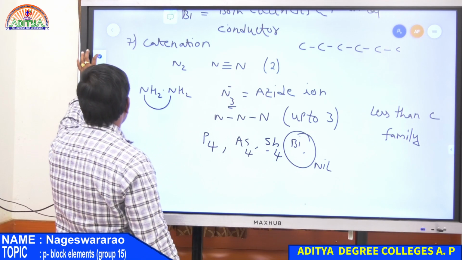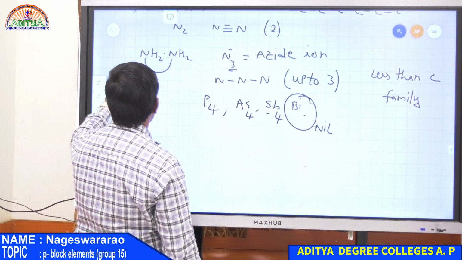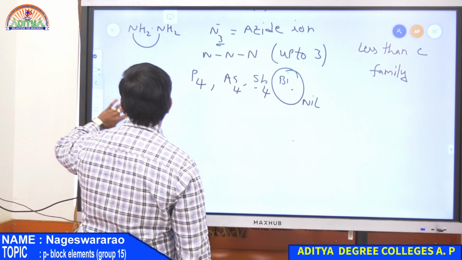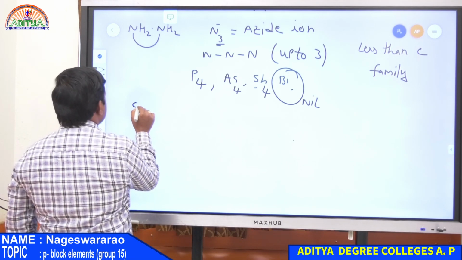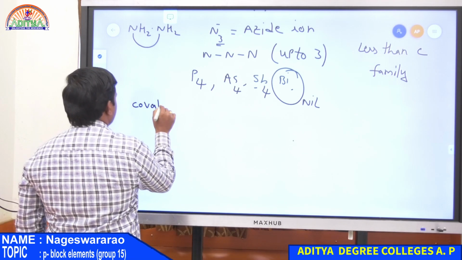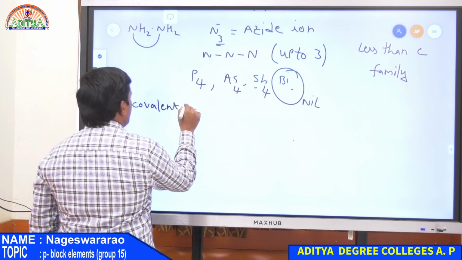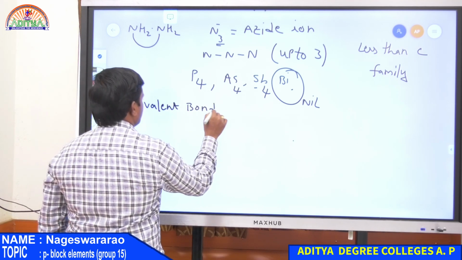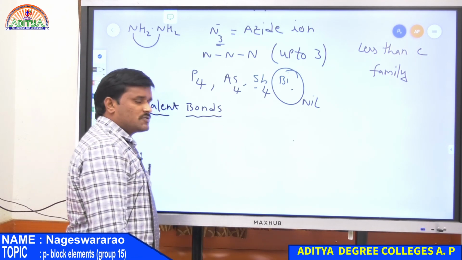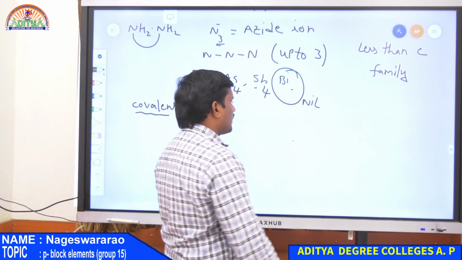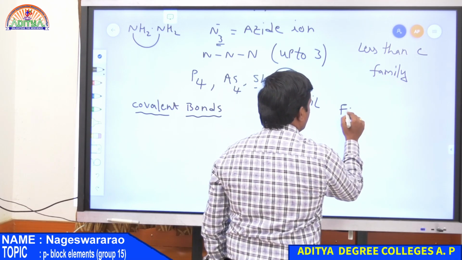And the next one is formation of covalent bonds. What is the condition for a covalent bond according to Fajans' rule?